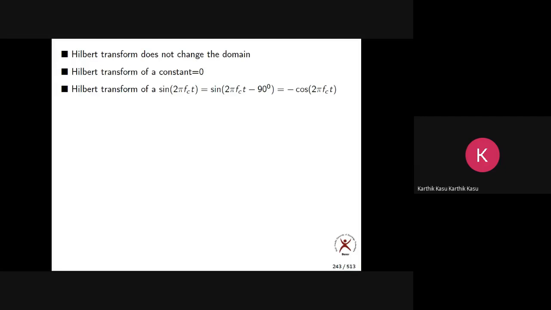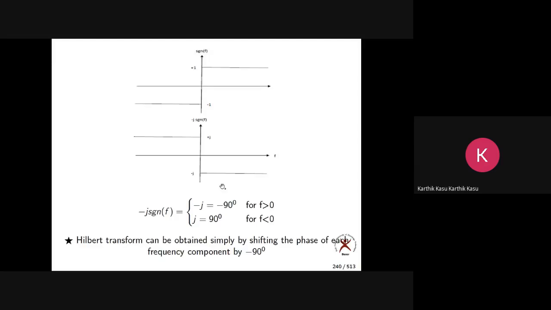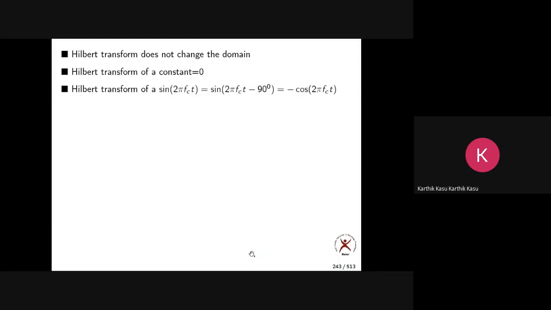Now, the Hilbert transform of sin 2 pi fct. How to find this out? As I told you, this definition is very, very important: you must introduce a phase shift of -90 degrees. Here I want the Hilbert transform of sin 2 pi fct. What I do is write sin 2 pi fct with -90 degrees, so this is what you get.